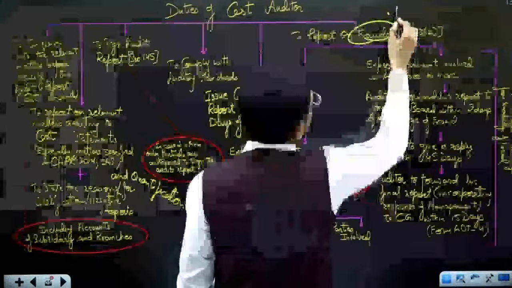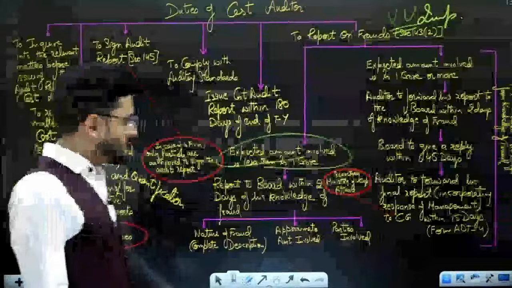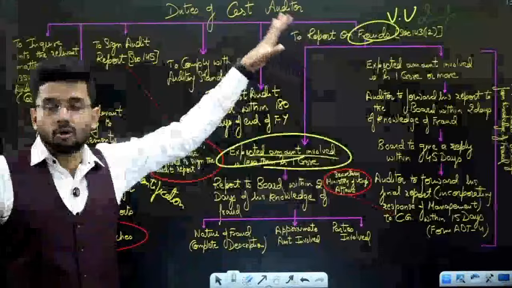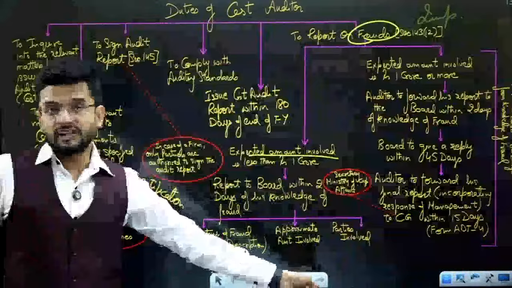Expected amount involved, in case of a fraud, very, very important. Please write very, very important. The examiner can ask you a specific question related to fraud. What are the duties of the auditor with respect to fraud? A specific question can be asked on this. Very, very important.